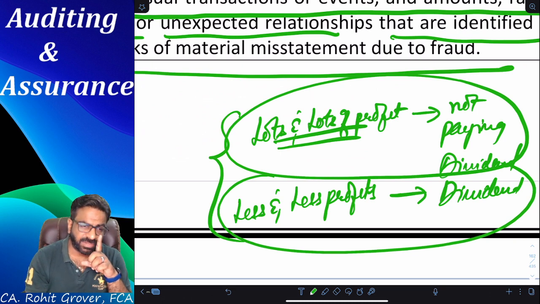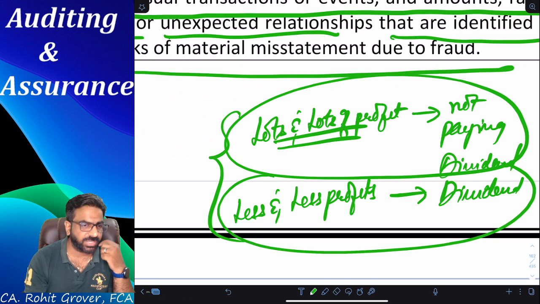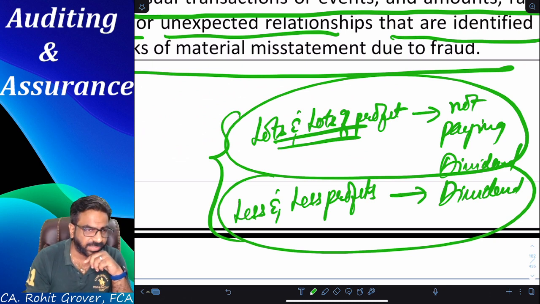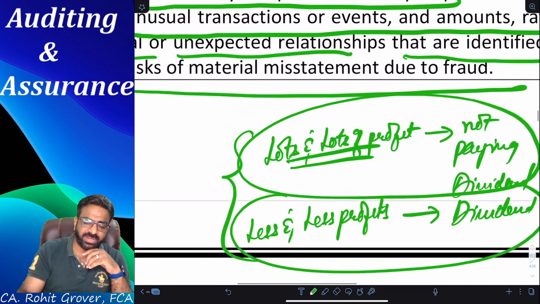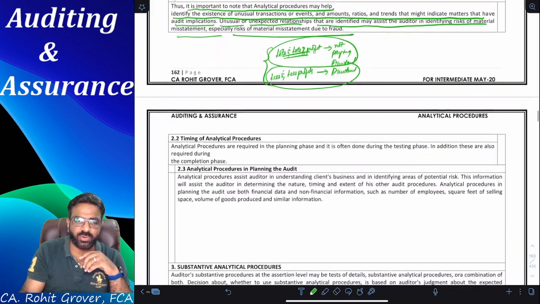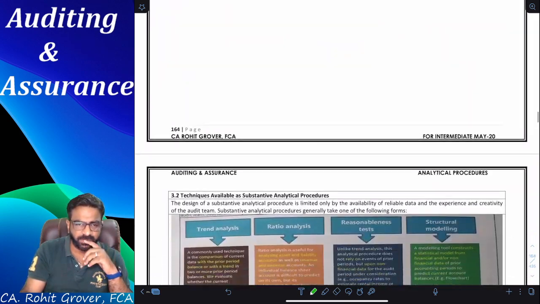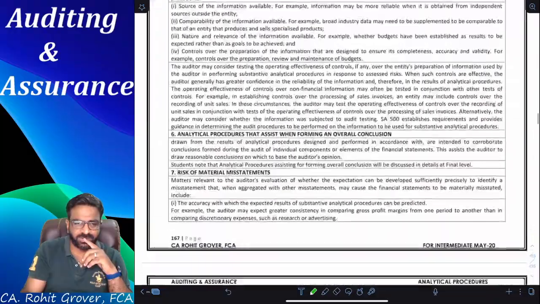Because they want to maintain the trust and confidence so that they can make fools of the shareholders, so that the things will not come out in public. These are nothing but called what? Frauds and errors, everyone. Did you get the point or not? This is another example of analytical procedure where your brain is required to be used. I hope all of you understood the purpose of analytical procedure, everyone. Did you all understand the purpose of analytical procedure?